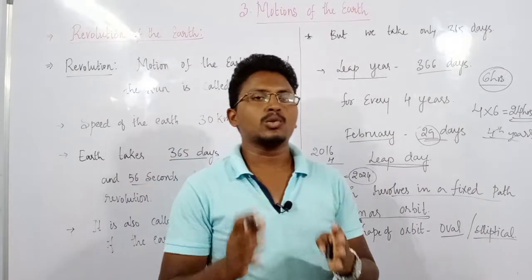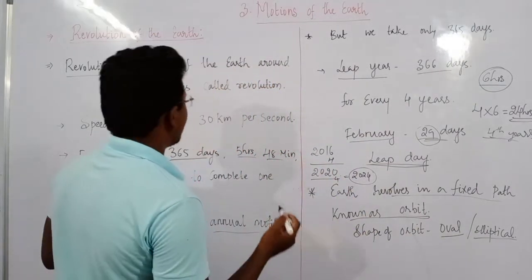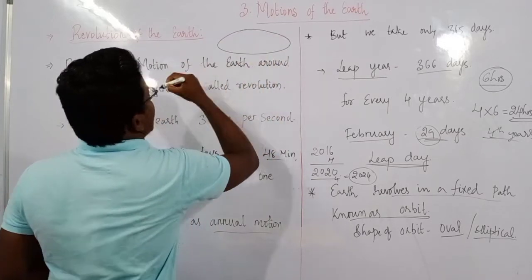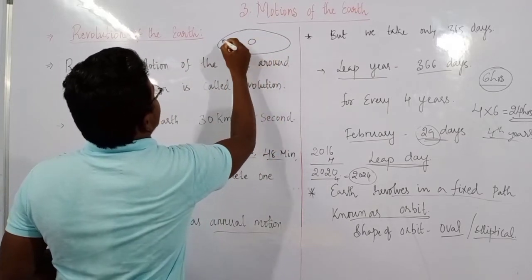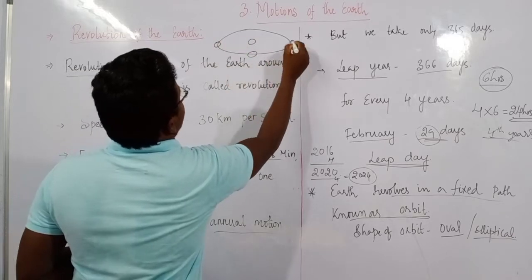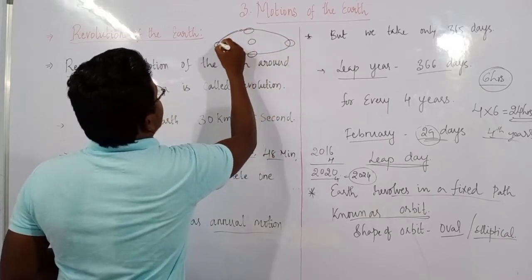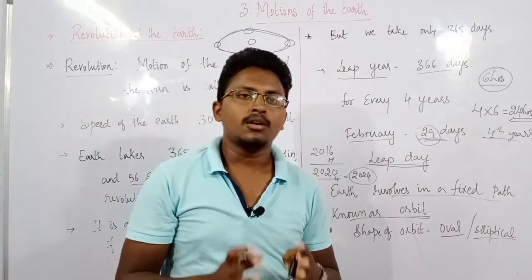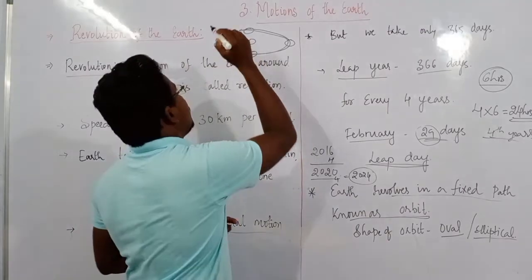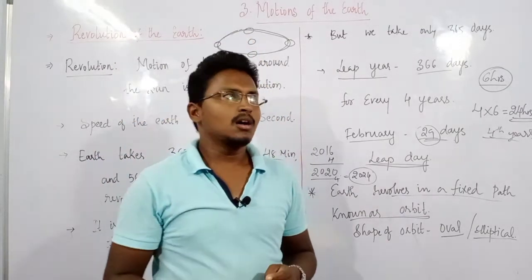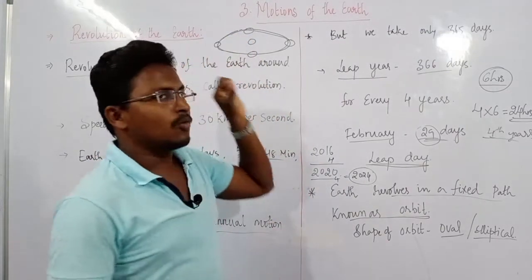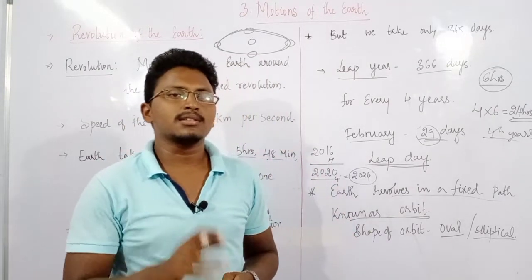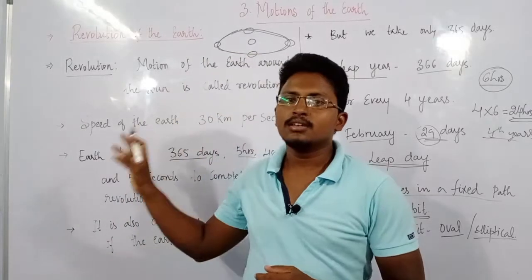Then how does it look? So the elliptical shape looks in this way. Suppose in this manner it looks like, and suppose here the sun is there, the earth will be moving in this direction. So the elliptical path looks like this, which is also known as an oval shape, or you can also call it this fixed path. Oval shape, or we can also call it an elliptical shape. Next we will discuss some other important effects of this revolution.